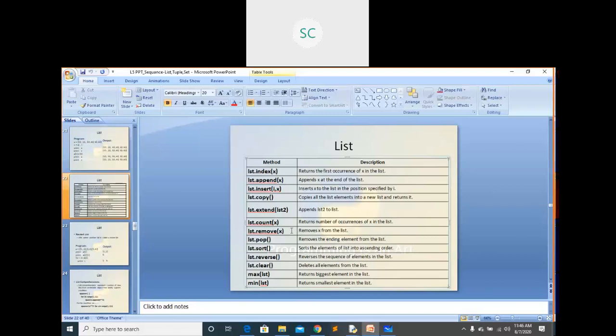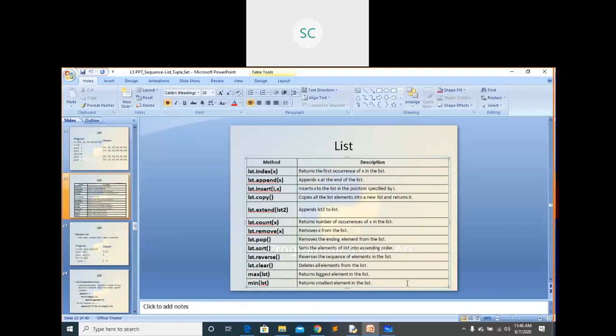Or a remove element. See, this is the element, right? If you want to remove one element from the list, you can just use this remove. Pop also you can use. What this pop will do, it will remove the last element from the list. You can sort your list also, you can reverse your list, you can clear all the elements. Maximum of that list, minimum of list.